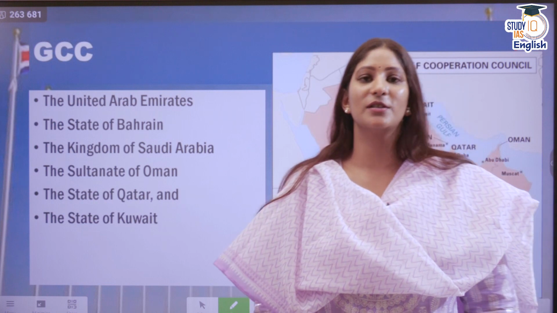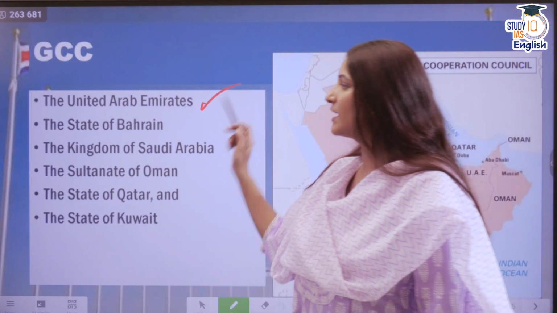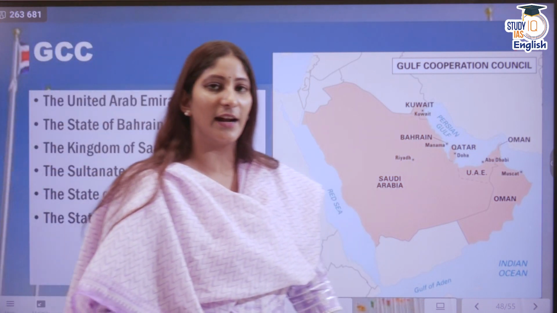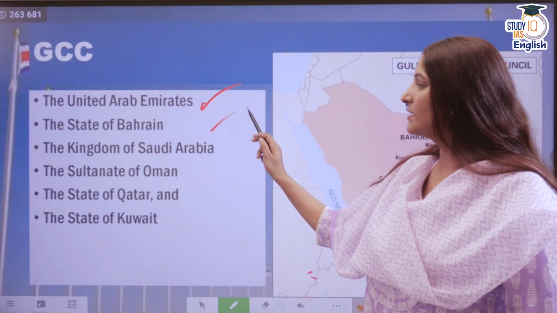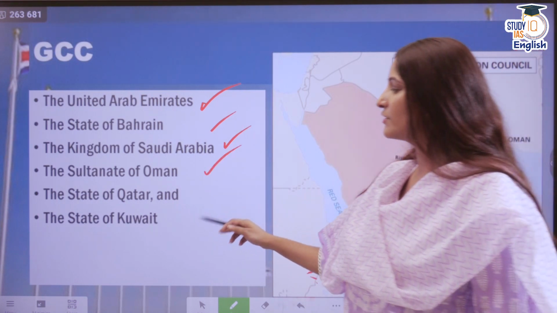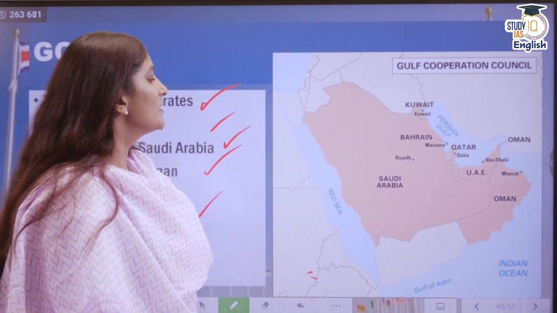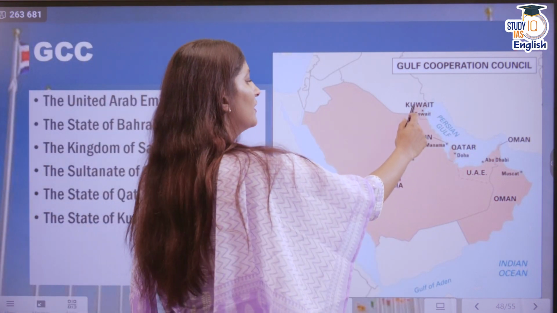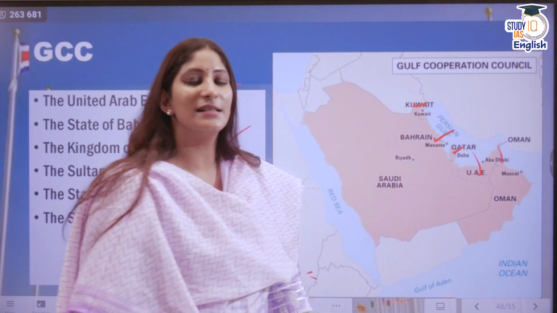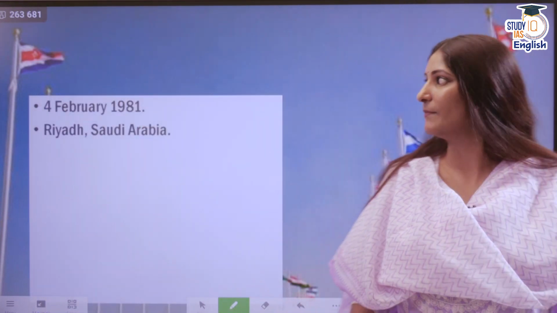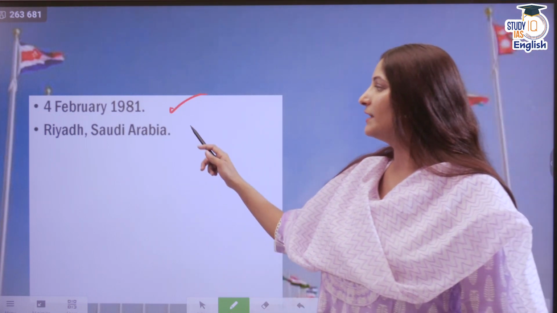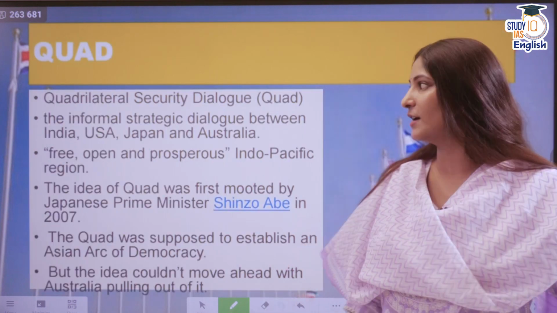Then we have the Gulf Cooperation Council, consisting of United Arab Emirates, State of Bahrain. This is the entire map that we have right now. So State of Bahrain, Kingdom of Saudi Arabia, Sultanate of Oman, State of Qatar, and State of Kuwait. So as you can see, Saudi Arabia, Kuwait, Bahrain, Qatar, UAE, Oman. So these are the member countries of the GCC. Then it was established on 4th of February 1981. The headquarters are at Riyadh, Saudi Arabia.